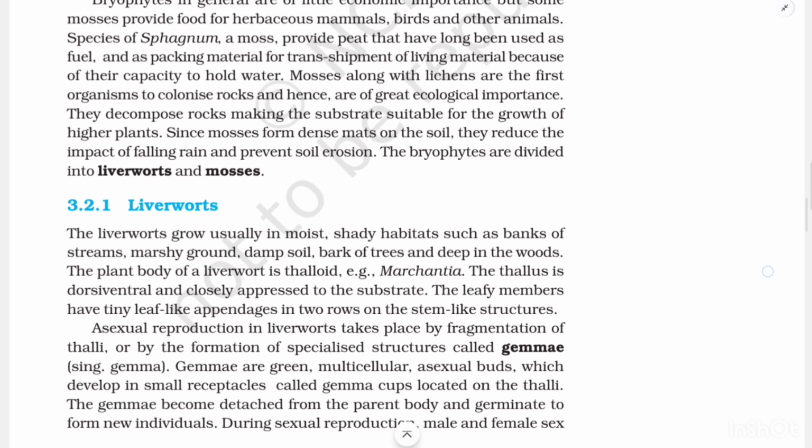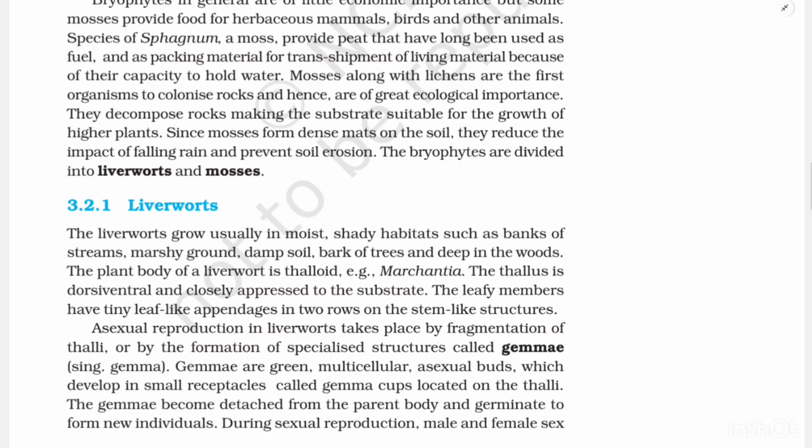Bryophytes in general are of little economic importance, but some mosses provide food for herbivorous mammals, birds, and other animals. Species of Sphagnum, or moss, provide peat that has long been used as fuel and as packaging material for transshipment of living material because of their capacity to hold water.